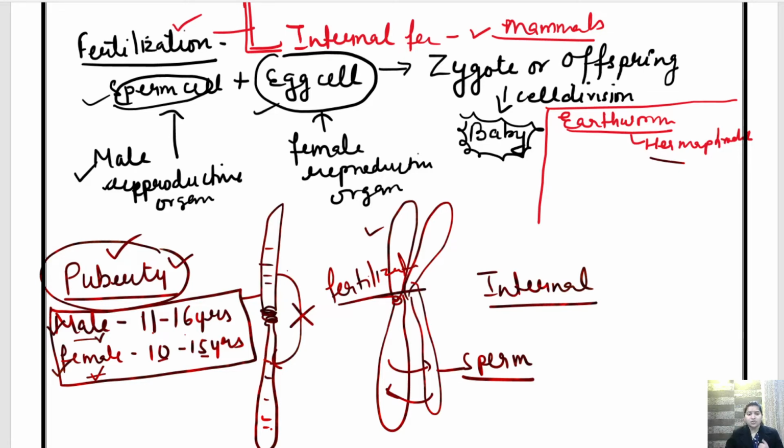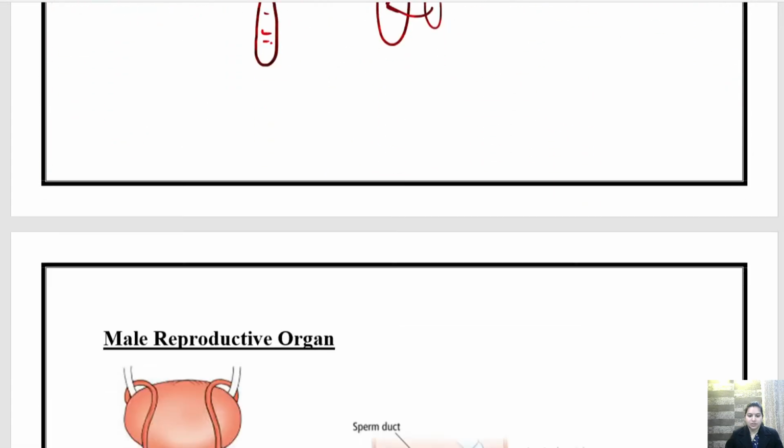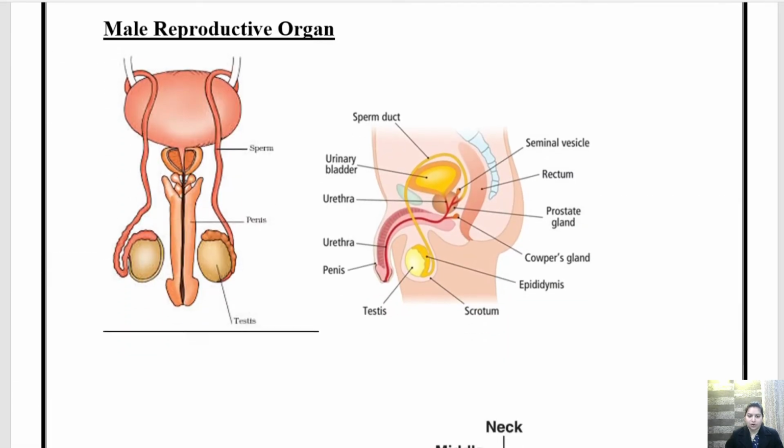Now we are going to focus on reproduction in humans. We'll talk about the male reproductive organ and the female reproductive organ and how the gametes are produced from the individual organs. Okay. So now let's focus on the male reproductive organ.